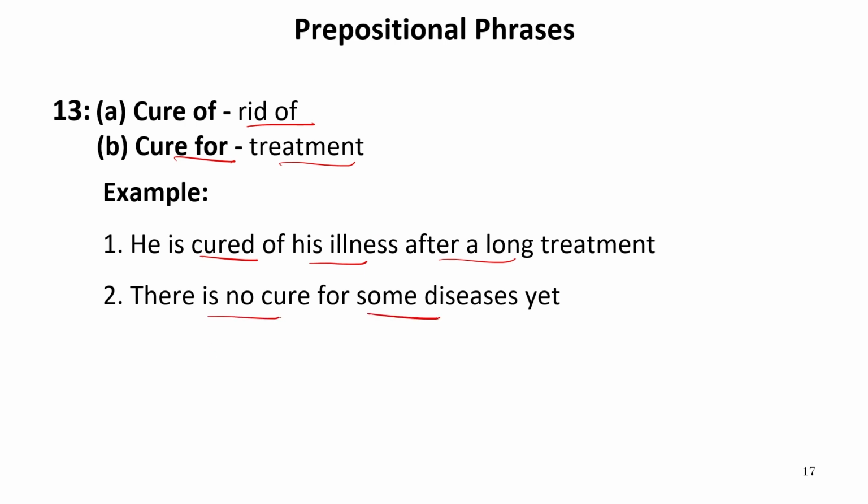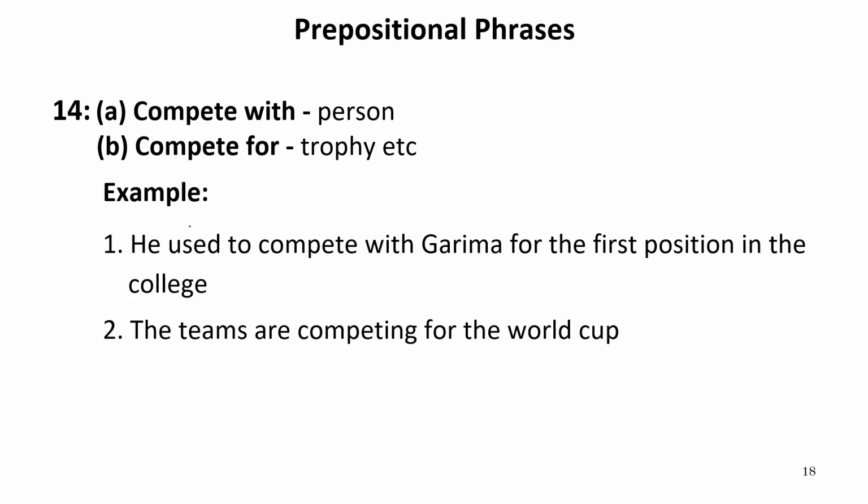There is no cure for some diseases yet. Now there are many diseases that are not curable nowadays as well. So there is no treatment for some diseases yet. So cure for is different from cure of. Now let us move to the next one.